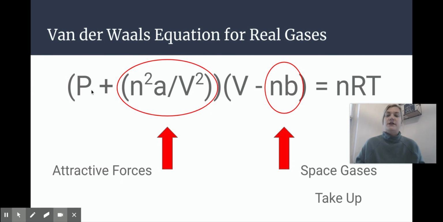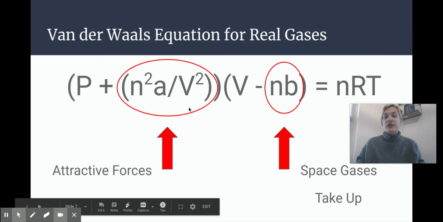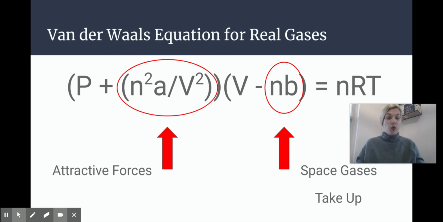So if I'm adding something to pressure, that's ultimately making the pressure increase, which is what the gases don't want. So this is us accounting for the increase in pressure, okay?